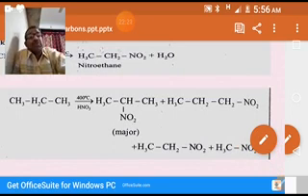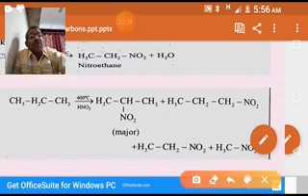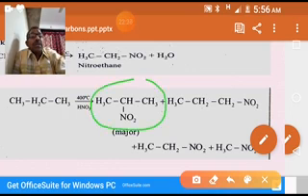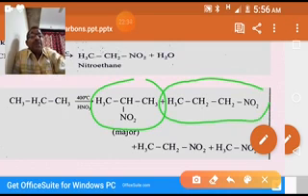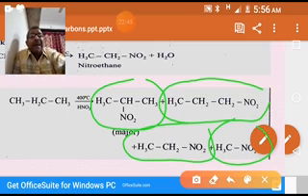One is 2-nitropropane, second is 1-nitropropane. We expect these two compounds. We are getting two more compounds obtained as byproducts, nitroethane and nitromethane. What is happening here is cracking taking place.